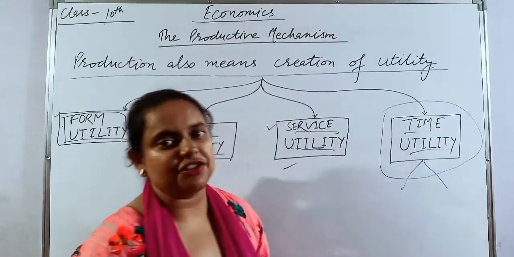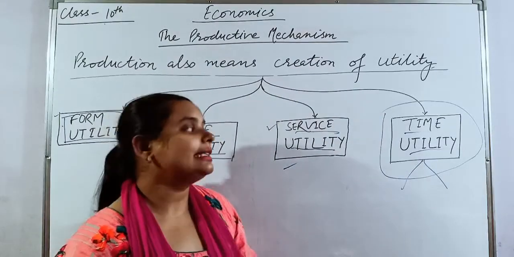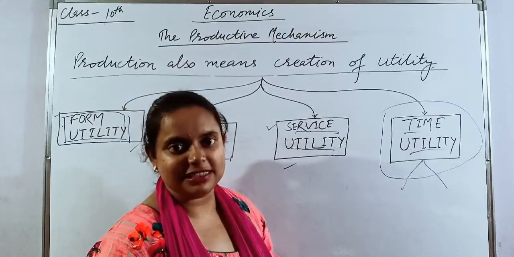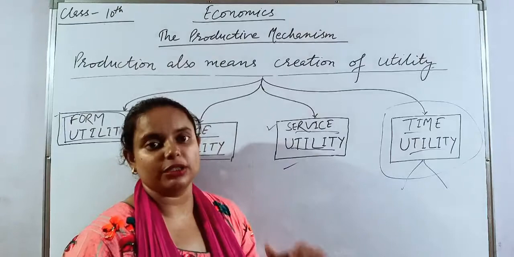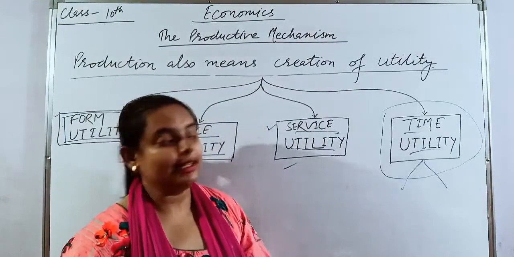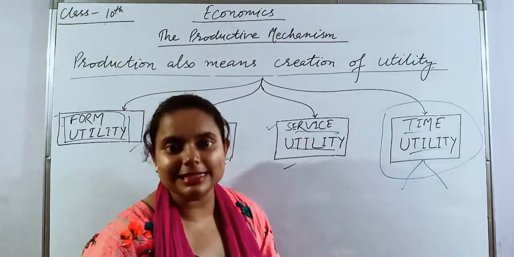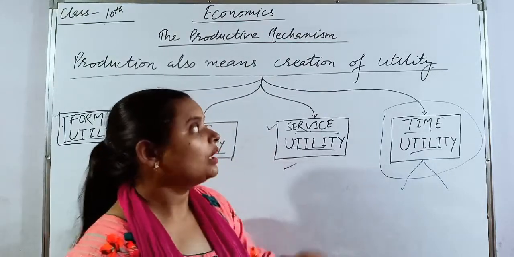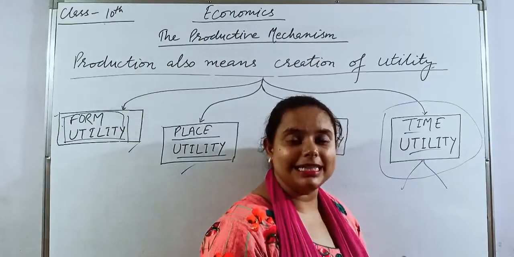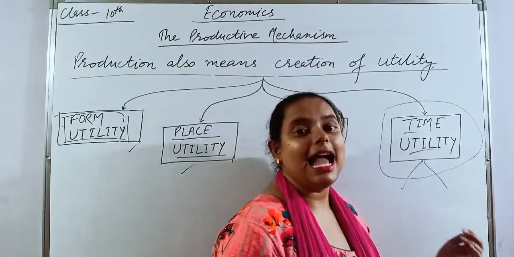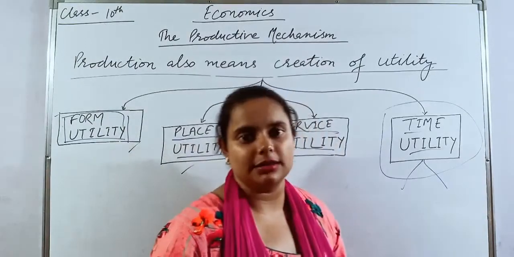FCI, Food Corporation of India. What do they do? They hold the crop in the harvesting season, stock it, and release it in the lean season, when the actual requirement is there. So utility can also be created by holding a buffer stock of goods at one time period and releasing the same at another time period.